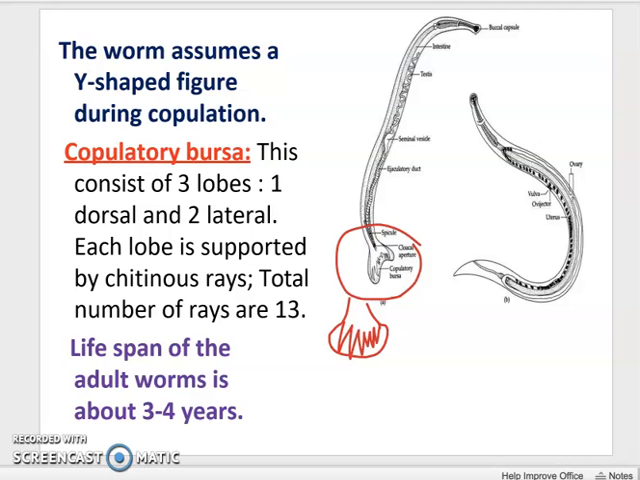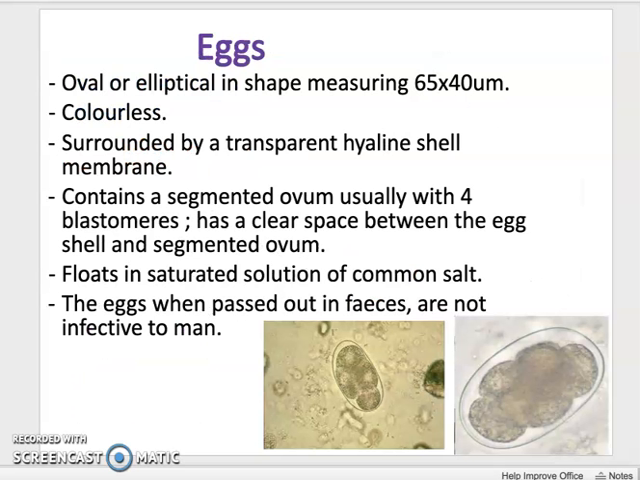Next we will see the life cycle of these forms. Before going to the life cycle, we will see what the eggs look like. The eggs are oval or elliptical in shape, surrounded by a transparent hyaline shell membrane, and contain a segmented ovum, usually with 4 blastomeres. You can see here the 4 blastomeres. They usually float in saturated solution. Eggs, when passed out in the feces, are not infective to man.